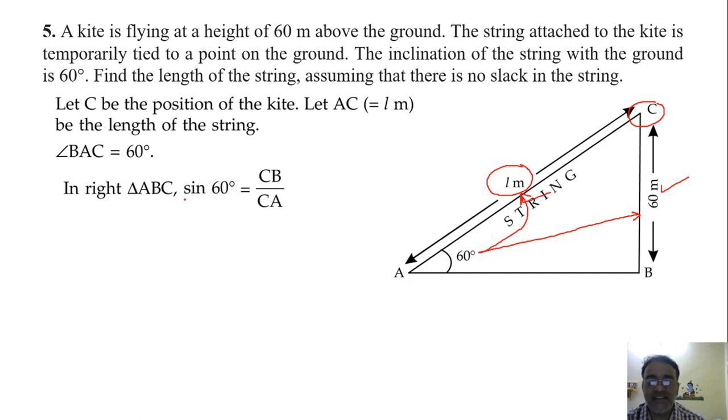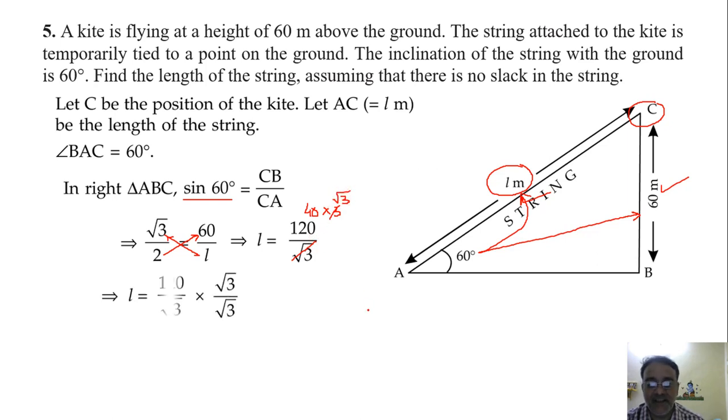What is the value of sine 60 degree? Root 3 by 2, right. So 2 into 60, 120 हो जाएगा और ये दोनों को इंटरचेंज करो. So we'll get 120 upon root 3. So यहाँ पर भी ऐसे ही कर सकते हैं 40 into 3. So again you can cancel root 3, 3 by root 3, so we'll get 40 root 3.